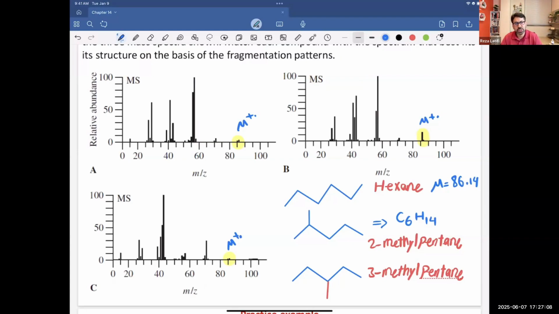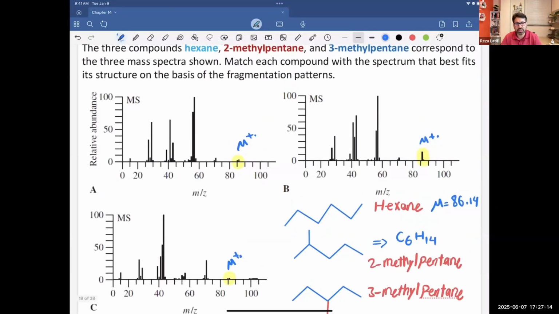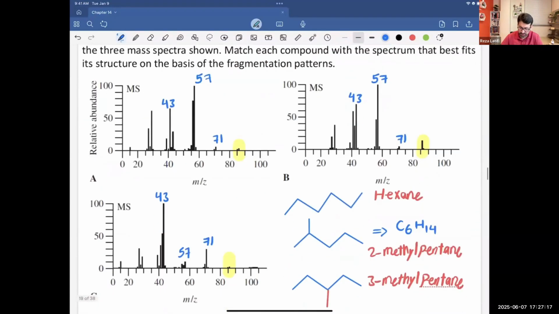Now we need to connect these structures to the three spectra that we have, and in order to speed it up, I already labeled them. As you see, for the first one, A, the dominant peak is 57, so I'm going to put a star on it. For B, again it is still 57, but we have a good intensity for the molecular ion there. And for C, the dominant peak is 43. So 57 disappeared, and now 43 is the dominant peak.